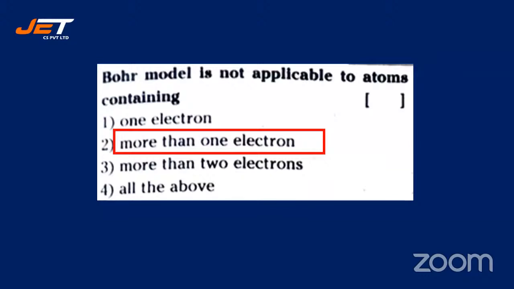More than 1 electron. So more than 2 electrons also comes into it, right? If it's more than 1 electron, it is obviously more than 2 electrons also. But if you say more than 1 electron is not applicable, then for 2 electrons also it's not applicable. Bohr model is applicable for 1 electron. So all the above is not right. So 4 is not the right answer, because it's applicable for 1 electron. All right. Okay, moving on.